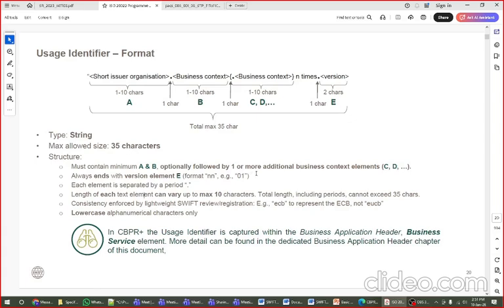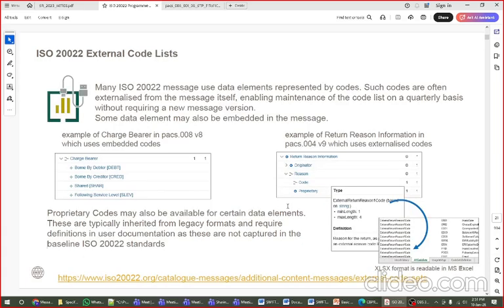Okay, it is just for validation purposes that they have given you how to identify these things. If anything is mentioned as 35 characters or any short or long description is mentioned, this is just an example they have given here. Okay, in CBPR the usage identifier is captured within the business application header. We're going to see this business application header, business service element. More detail can be found in the next chapter. Okay.